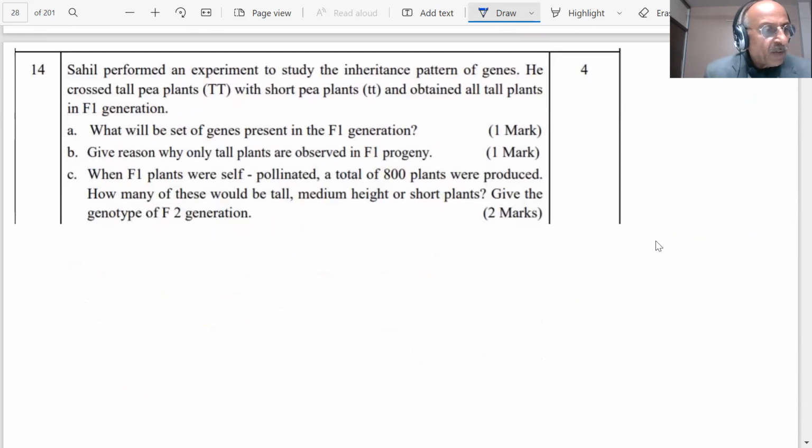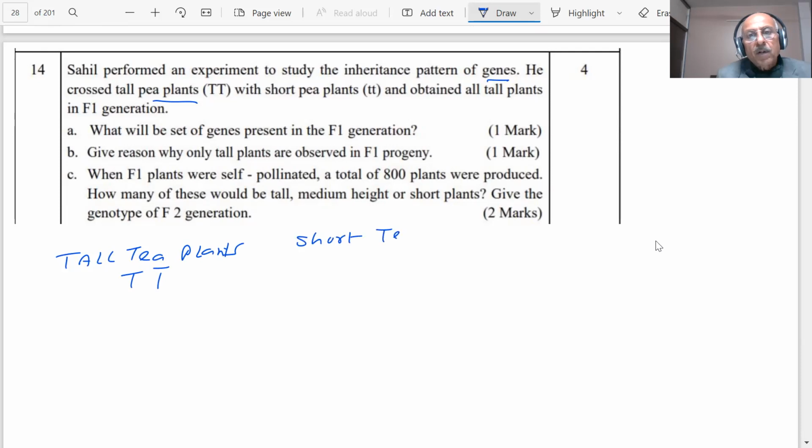Another question is coming, students. So what is happening here? Sahil performed an experiment to study inheritance patterns of genes. He crossed tall tea plants, represented by TT, with short tea plants, which are small tt, and obtained all tall tea plants in the F1 generation.